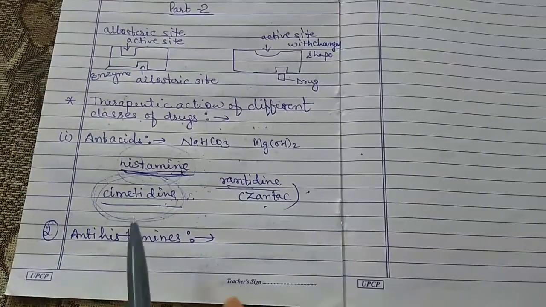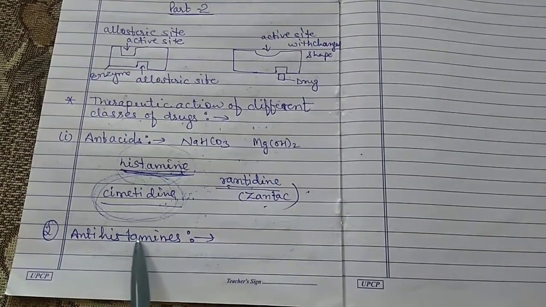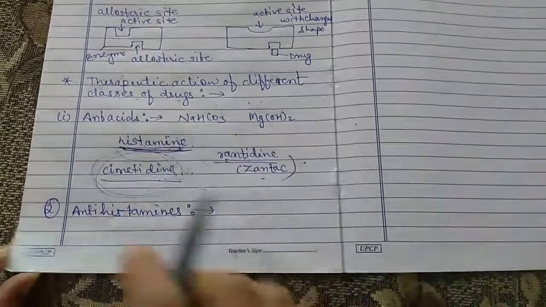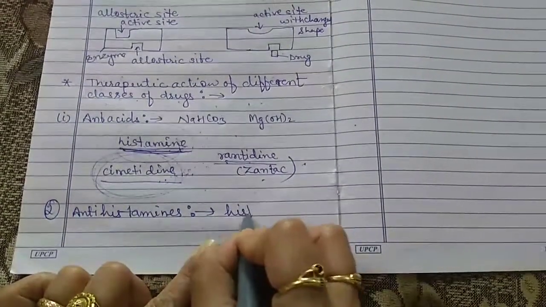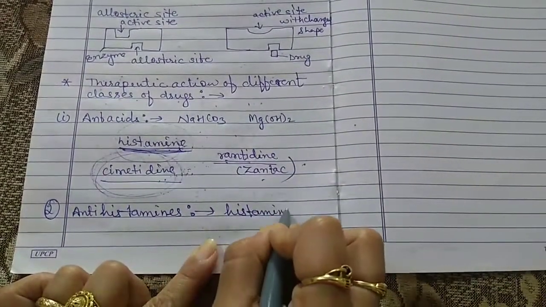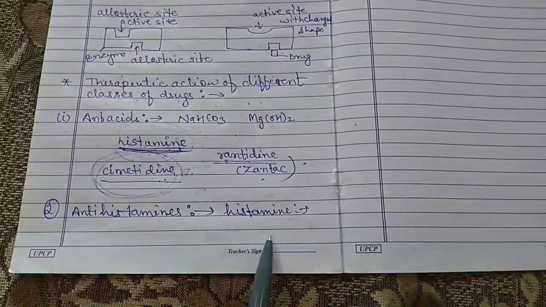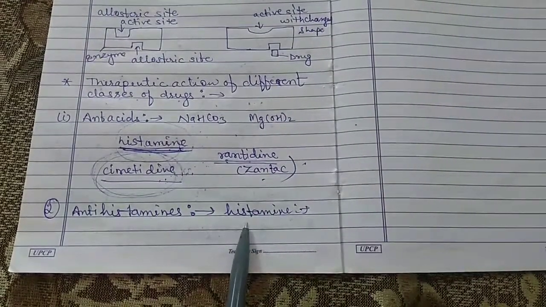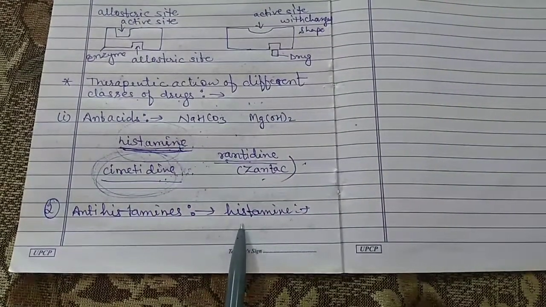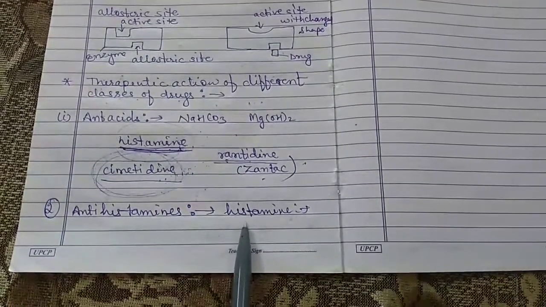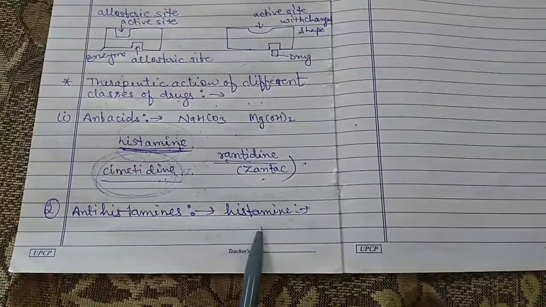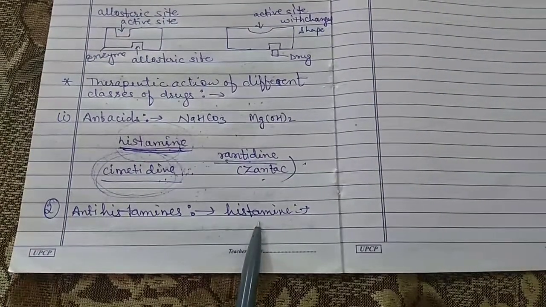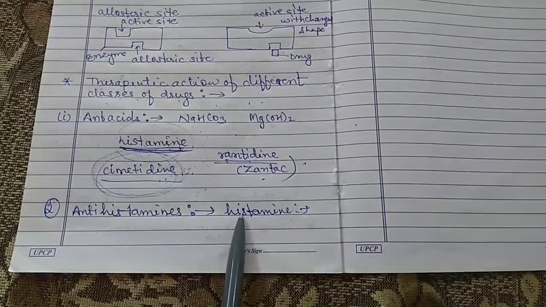Now another category of drug is known as the antihistamine. The chemical involved here is also histamine. Histamine is also responsible for allergy in the body and is generally present in rich amounts in the tissue of the skin, lungs, liver, and also in the blood.